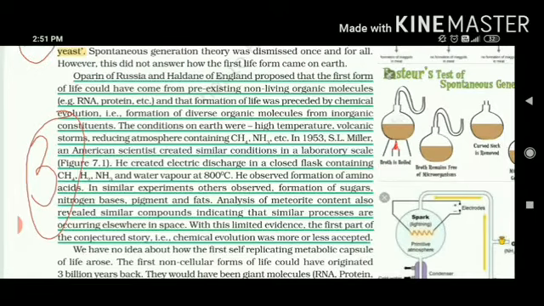There were volcanic storms and the atmosphere was full of methane, ammonia, carbon monoxide, etc. When these two scientists were working, one more scientist came with the same idea. That was S.L. Miller. He was from America. He set up similar conditions in the laboratory as were available at the beginning of the earth.